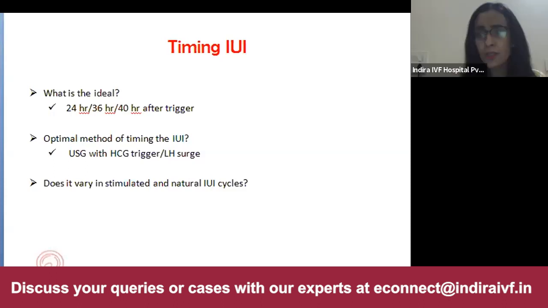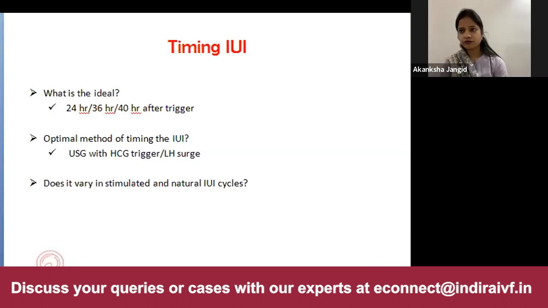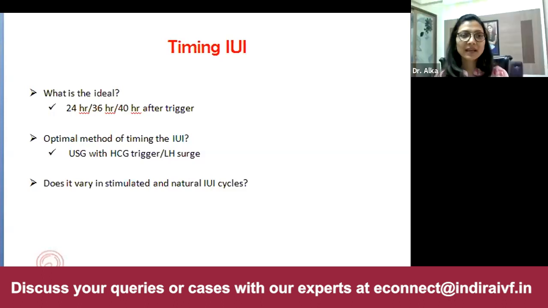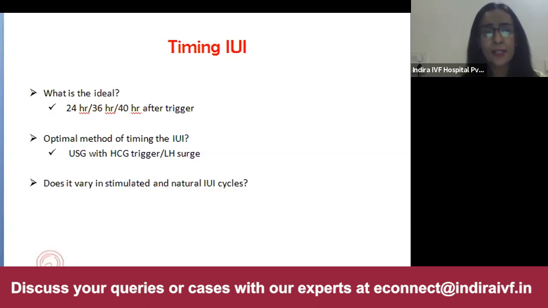But sometimes the patient stays at a remote area and cannot come for ultrasound monitoring and has not taken any stimulation also. So in that case, yeah, in natural cycle, recommendations are also there that we can use urinary LH to predict ovulation, and in that case it is a fairly good choice. But in my practice, I am generally not using it. Yes, all right, because LH kit has also got many false positive and false negative results. And one thing is very specific about it, that you have to use it at a particular time. In the afternoon or evening time, it is advised rather than using it in the morning sample.